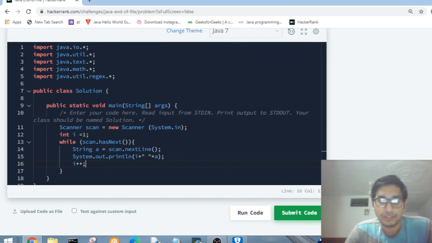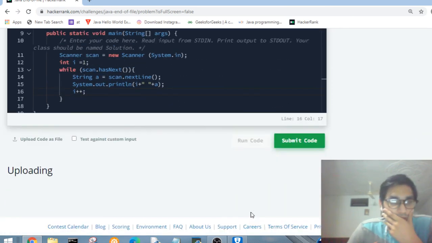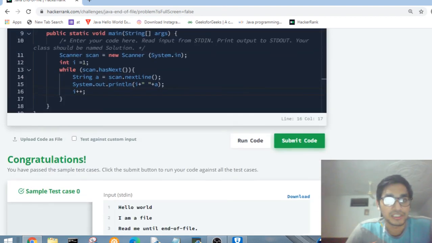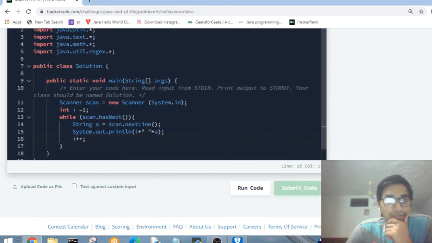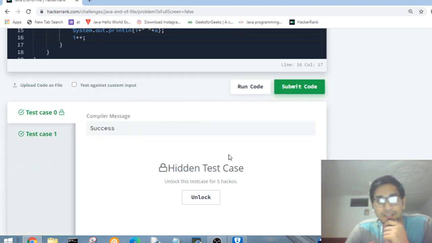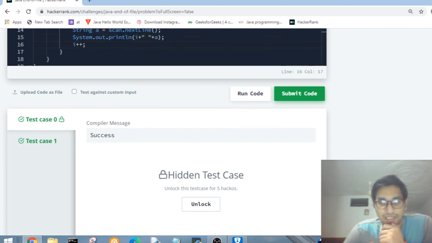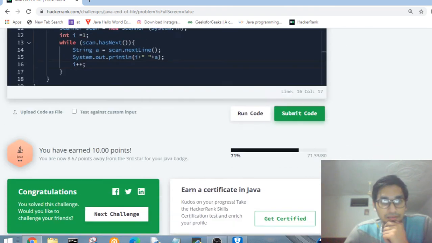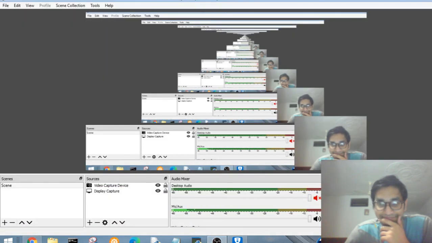Let me run this code and hope there is no error. Yo, our sample test case passed. Let me submit this code, and test case 0, test case 1. Finally we have passed all the tests. Hope you understood it. Here we are done.